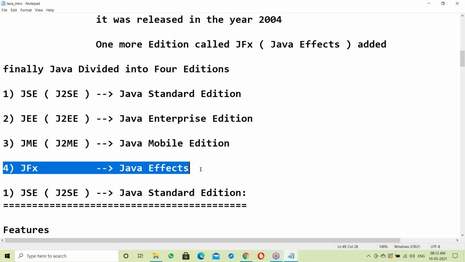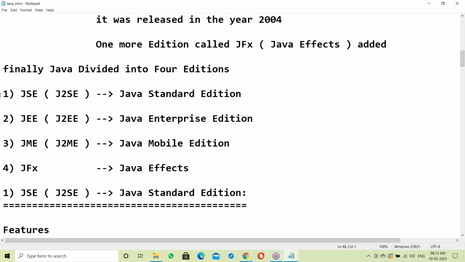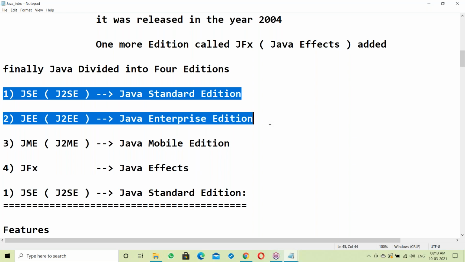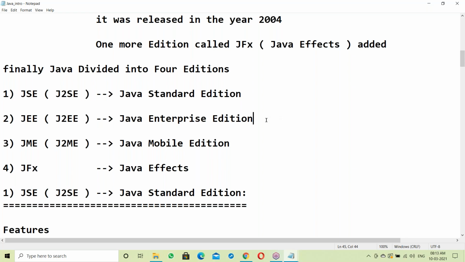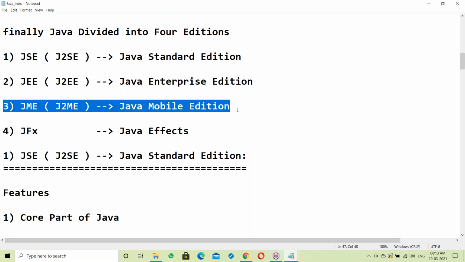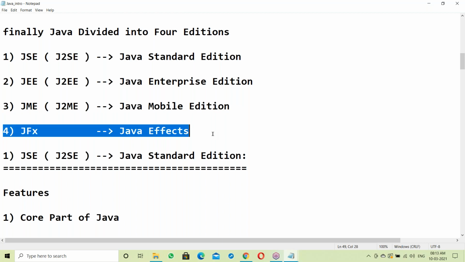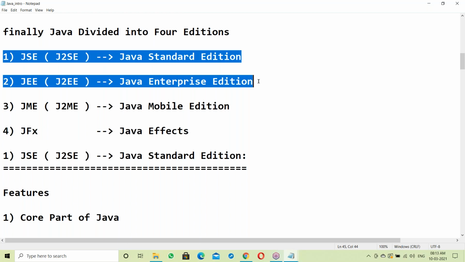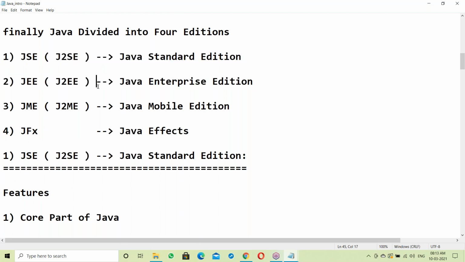Out of these, Java is very strong in the first two. In enterprise application development, Java is very strong, with many features. For mobile application development, Android is the most suitable; Java is poor in this area. Even in Java FX, used for visual effects, Java is very poor. So Java is recommended mainly for SE and EE.